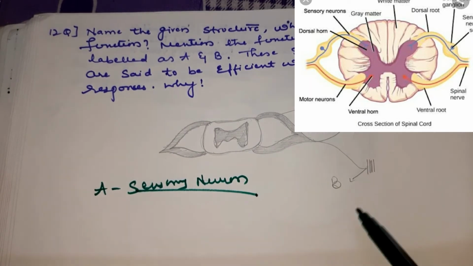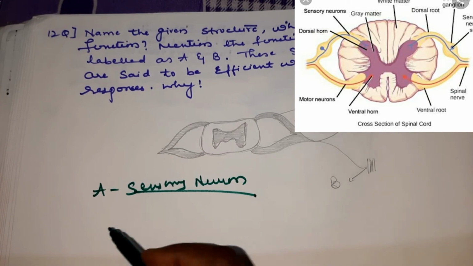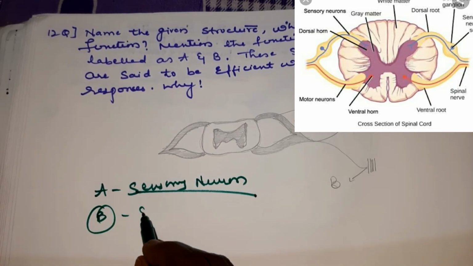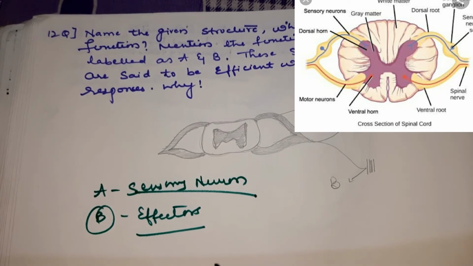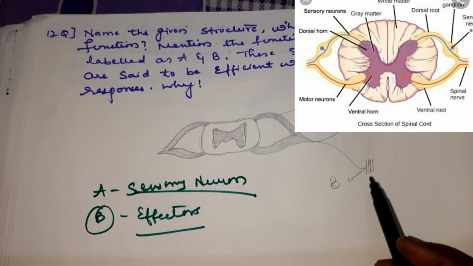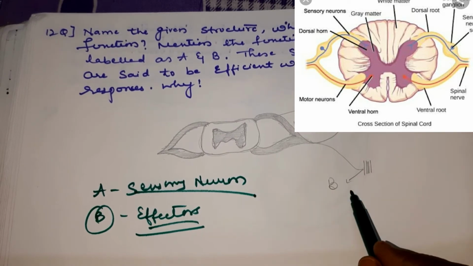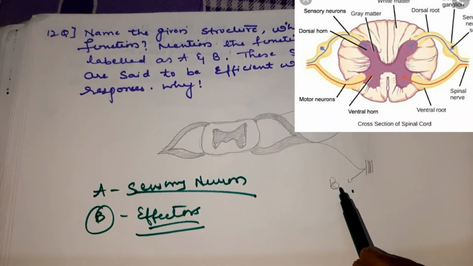Okay, children. Then what is B? B is nothing but it is called the effector. B is the effector. So effectors are nothing but those which bring about action. Effectors show the sudden visible response. So those are called effectors. So A is called the sensory neuron, B is called the effector.